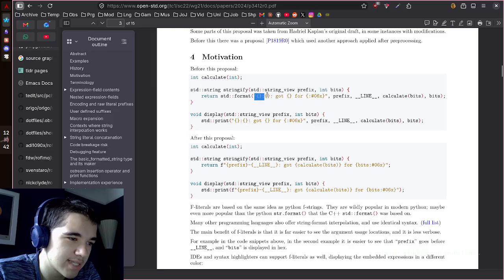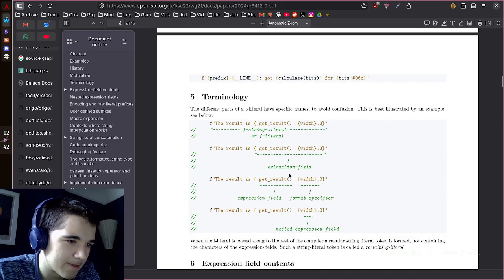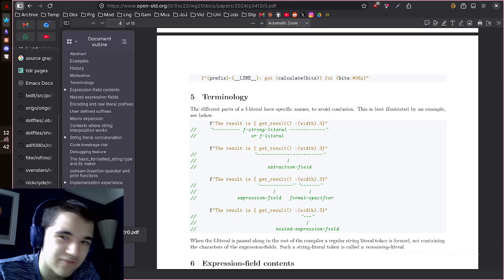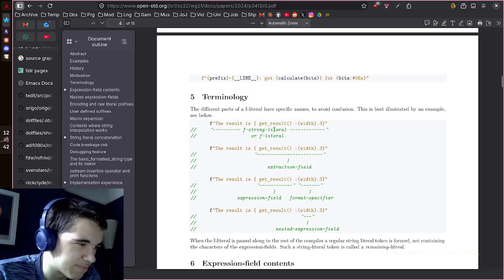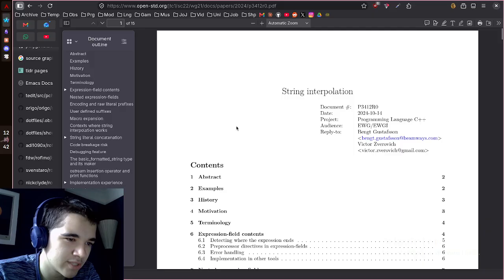Because using std::format everywhere is kind of annoying. It'd just be more convenient to just do f-strings, right? Like, look, before and after. Prefix. Inline, like it's just inline, you know, it's a convenience thing. Honestly, these are cool features. I mean, this is also just a proposal. I don't know if it would actually be put into the language, but very cool.